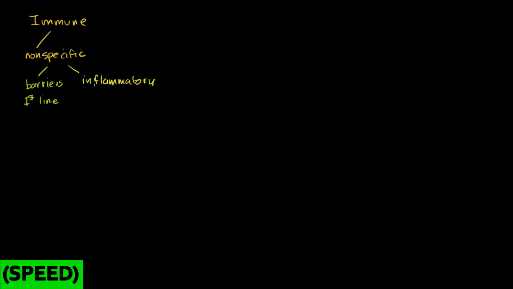You have your inflammatory response, which really just gets things to where the action is at. And then you also have your phagocytes, which are these cells that are engulfing things. And just so you know, all the phagocytes that we talked about in the last video are all instances of white blood cells or leukocytes. So maybe I'll write that in white. When I talk about dendritic cells and macrophages and neutrophils, these were all white blood cells. These weren't all the kinds of white blood cells we're about to talk about more. And sometimes the other word for white blood cell is also leukocyte. So that is non-specific.